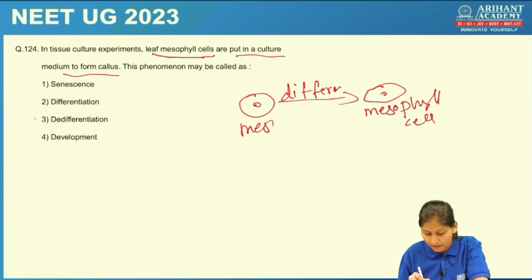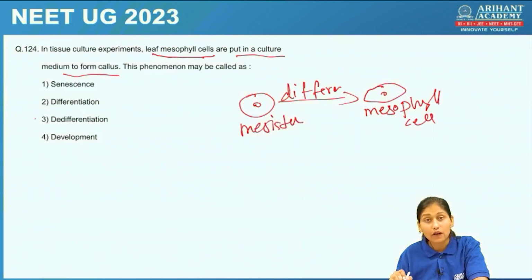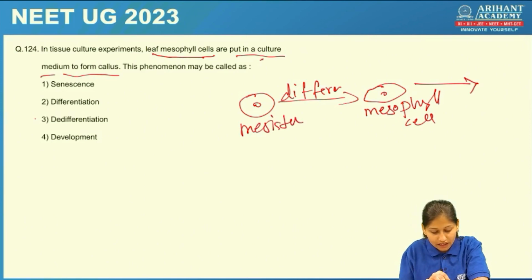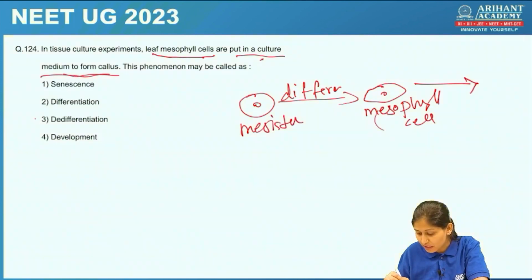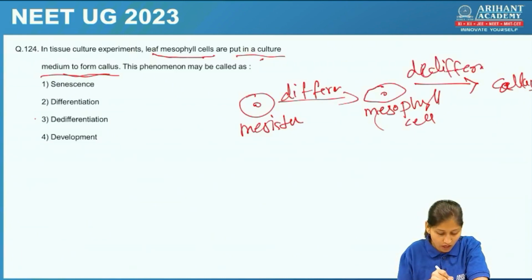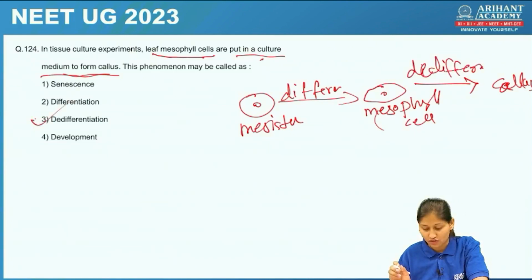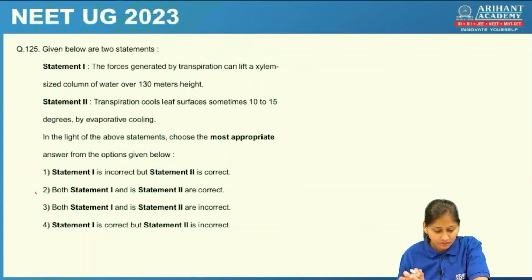This is meristematic one. Now from this mesophyll cell, again there is production of what? Put into the culture medium, to form the callus. From this mesophyll cell, callus is formed, students. This callus is formed with the help of dedifferentiation process. Okay, so our answer is dedifferentiation. Let's check the next question.